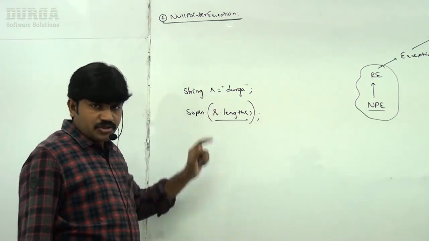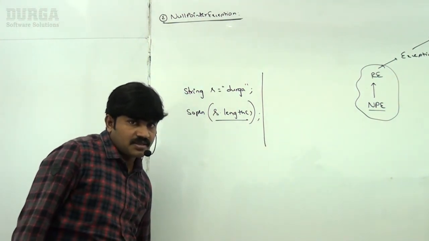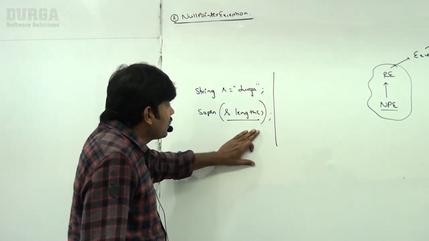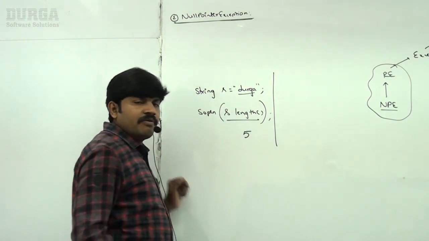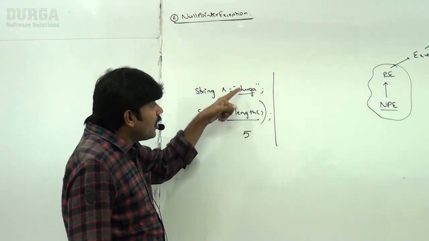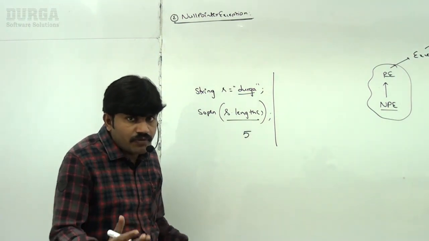What is the length of this string? What is the output we are going to get? 5. How many characters are there? 5. Here a string object is there, so length works meaningfully.